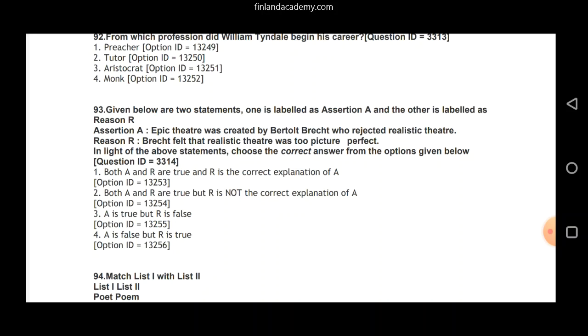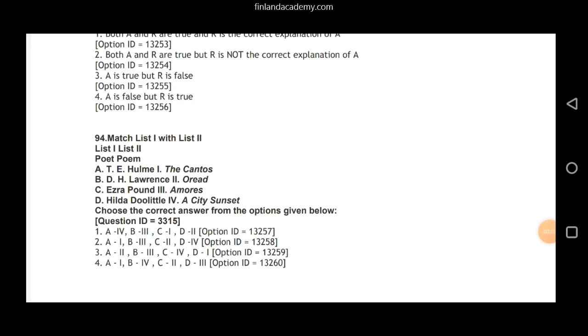A is true, but R is false. A is false, but R is true. Right? So all of these options are wrong. 1, because we look at A and R and both of them are true. And this is why R is also the correct explanation of A. Question 94, match list 1 with list 2.